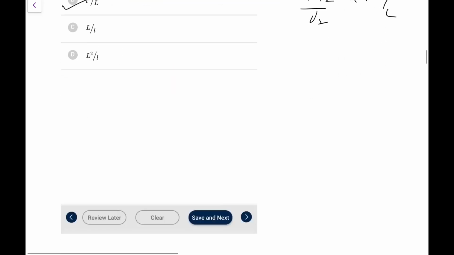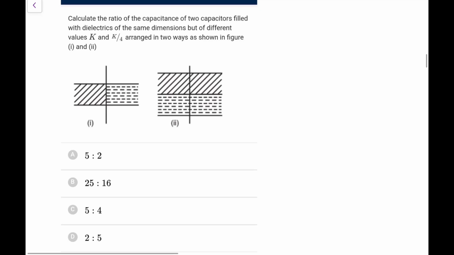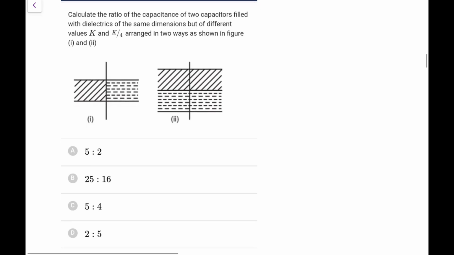Again you must have done this question before. Calculate the ratio of the capacitance of the two capacitors filled with dielectric of the same dimension but of different values, K and K by 4, arranged in two ways as shown in the figure. So what will you have here? You say they will be in parallel. Here you will say they will be in series.